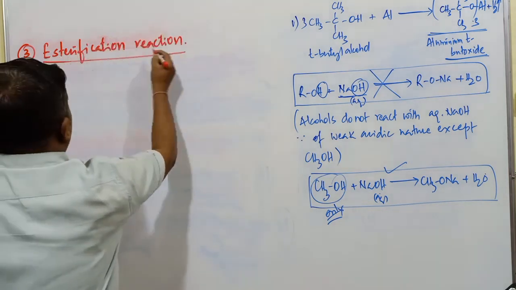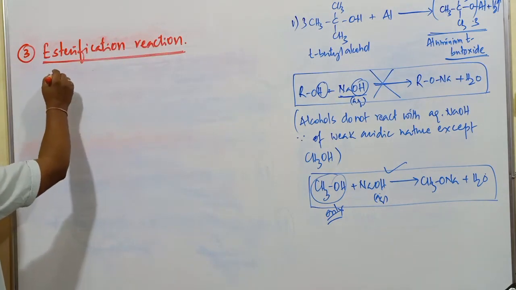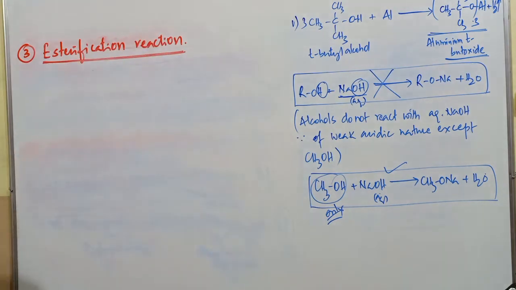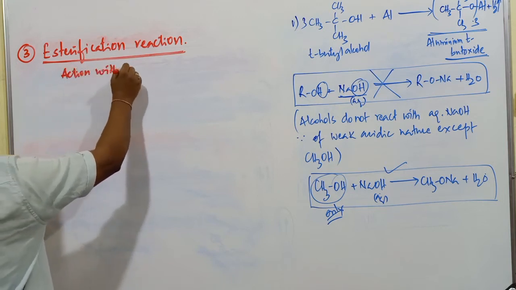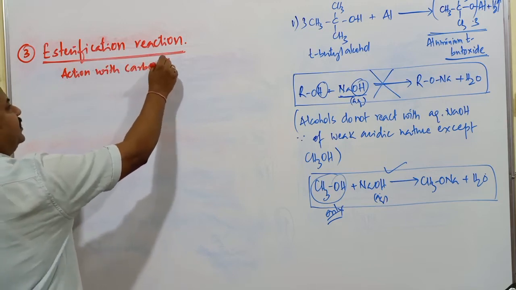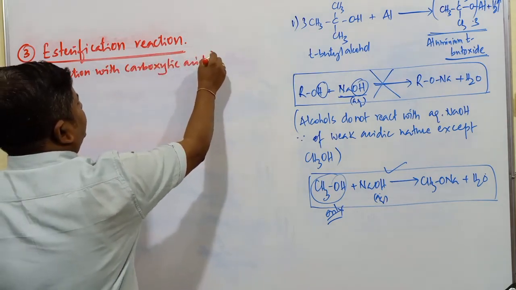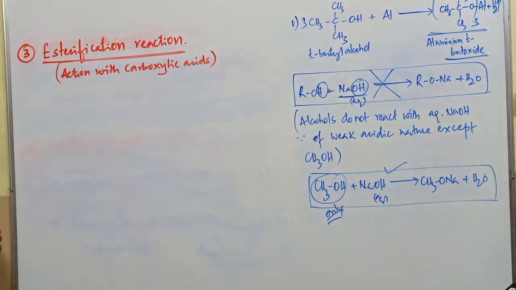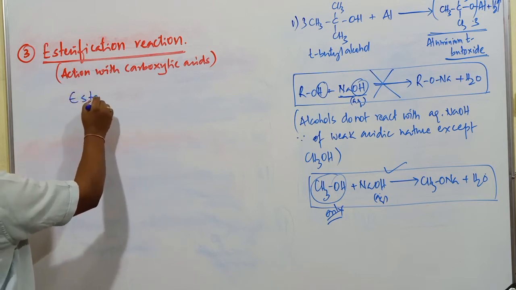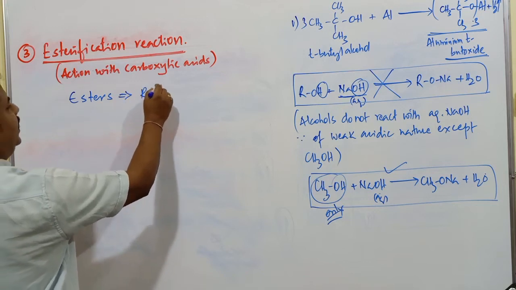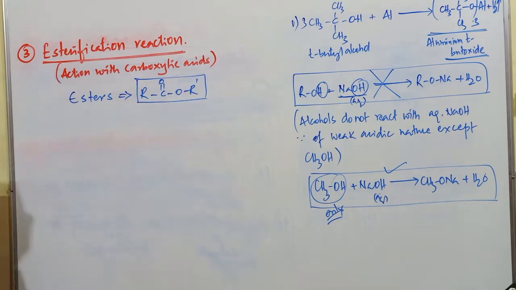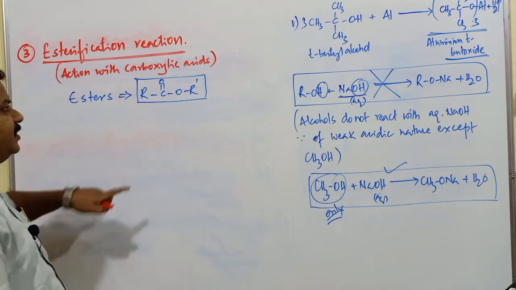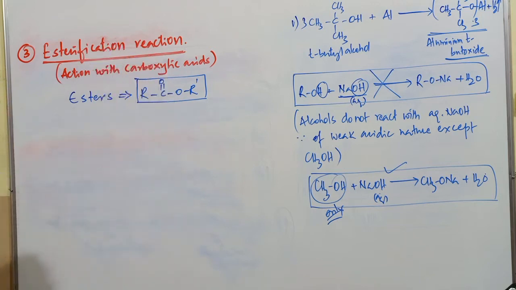Esterification means formation of an ester. Here alcohols react with carboxylic acid. Action of alcohol with carboxylic acids. When these carboxylic acids react with alcohol, they form the compound ester. Which compound is generally called as ester? Esters are represented as R C O O R dash. These compounds are esters. These are the derivatives of which compounds? Yesterday we have discussed. These are the derivatives of carboxylic acid itself.